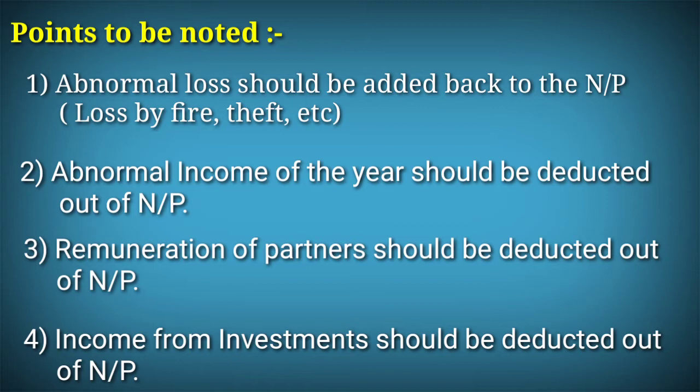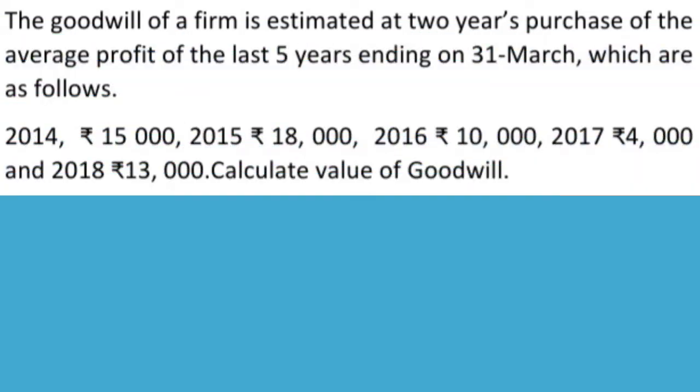Now we have to solve a problem related with the simple average profit method. The goodwill of a firm is estimated at 2 years purchase of the average profit of the last 5 years ending on 31st March, which are as follows: 2014 rupees 15,000, 2015 rupees 18,000, 2016 rupees 10,000, 2017 rupees 4,000, and 2018 rupees 13,000. Calculate the value of goodwill.